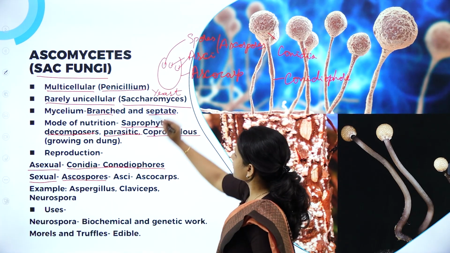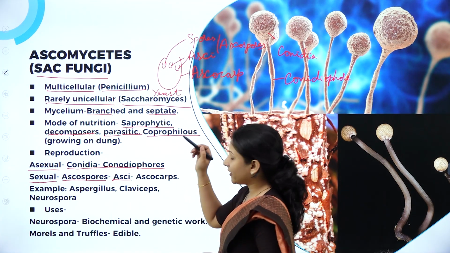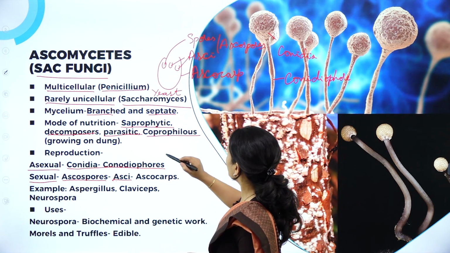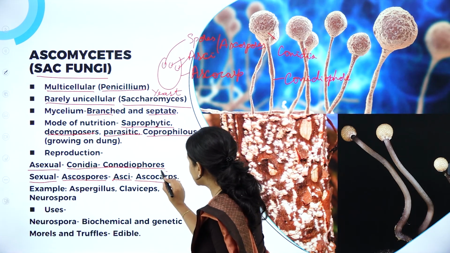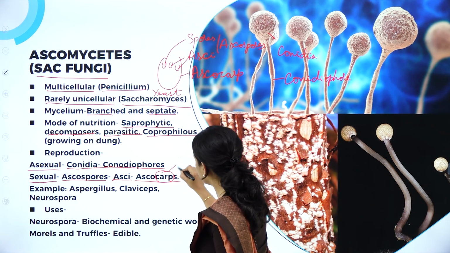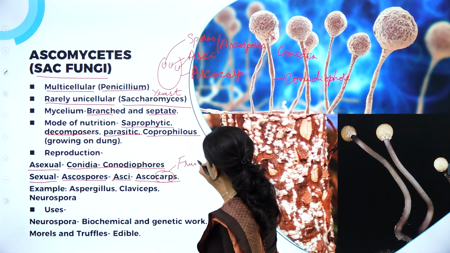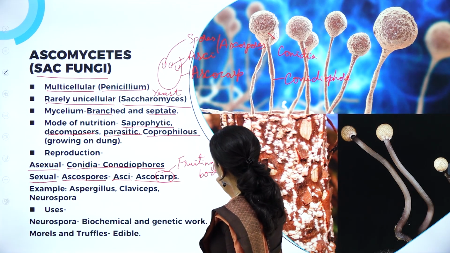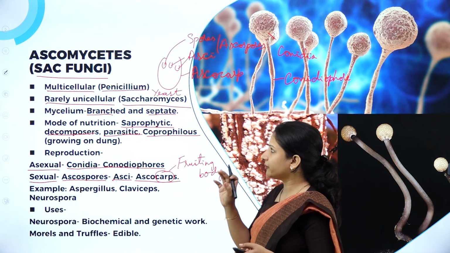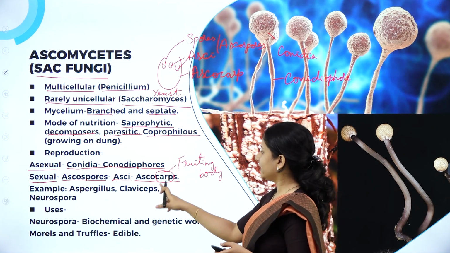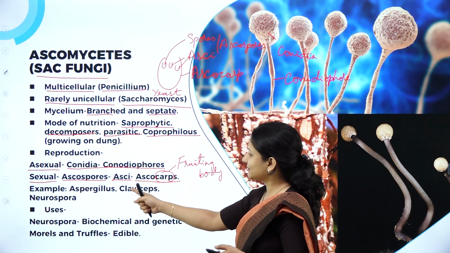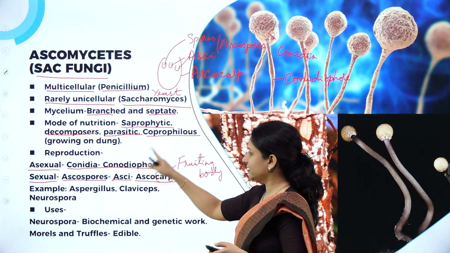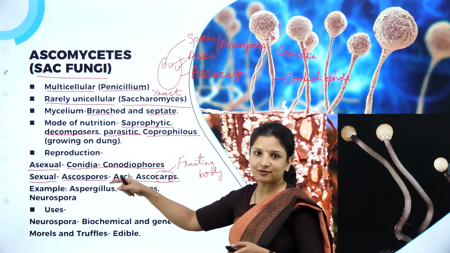In sac-like structures called asci. And where are the asci produced? In the fruiting body called the ascocarp. Here understand, carp means fruiting body. So the fruiting body produced by ascomycetes is called an ascocarp, and the spores produced in the asci, or sac-like structures, in ascocarps are called ascospores.